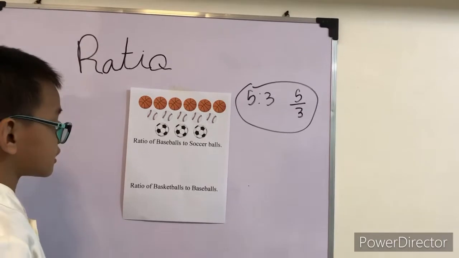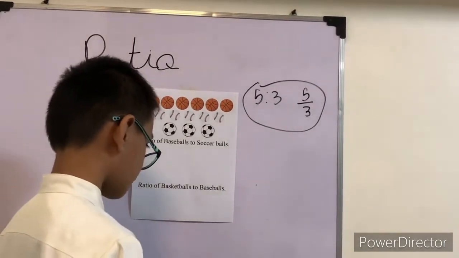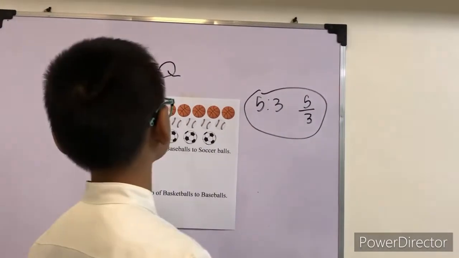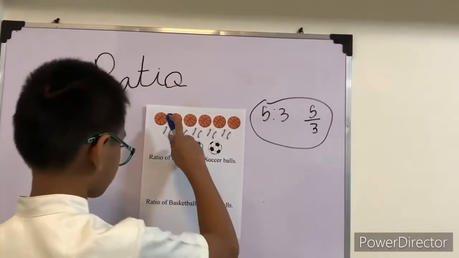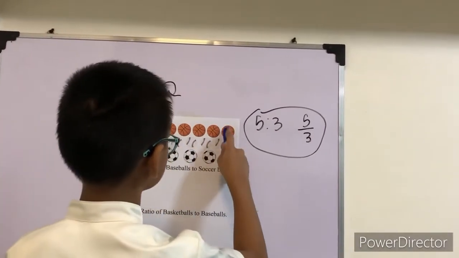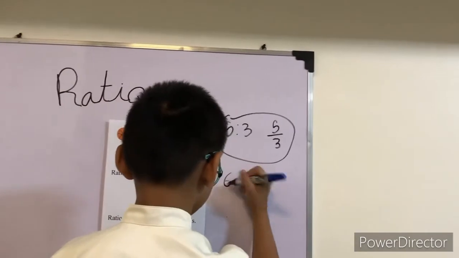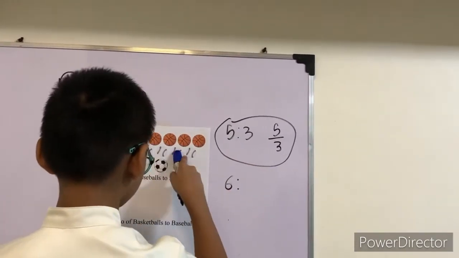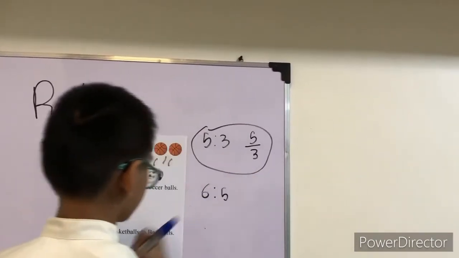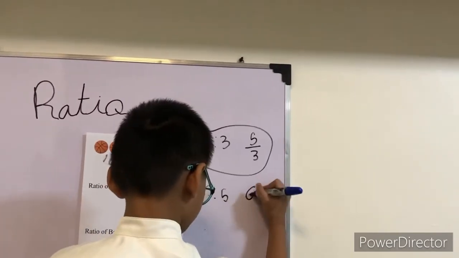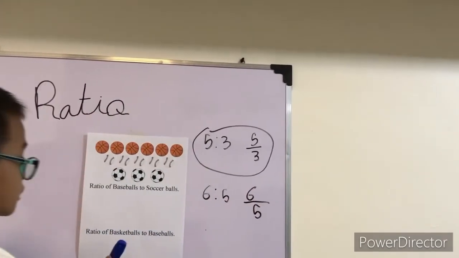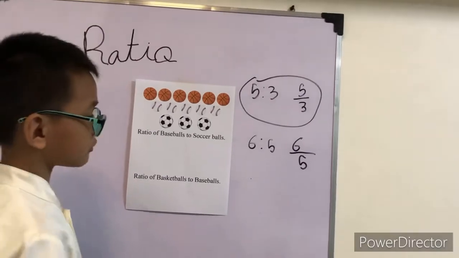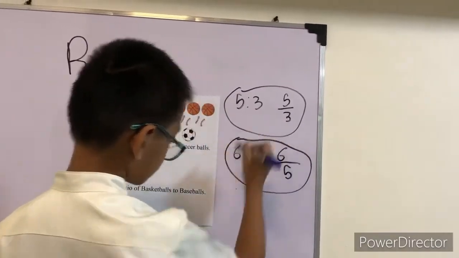The second question is basketballs to baseballs. So we will include the basketballs: 1, 2, 3, 4, 5, 6. So 6. Then baseballs: 1, 2, 3, 4, 5. So 5. Now we will write it as 6 over 5. So it also has no common factor, so this is the answer.